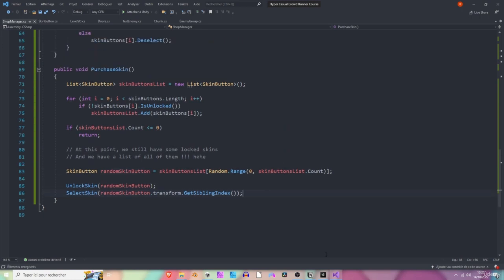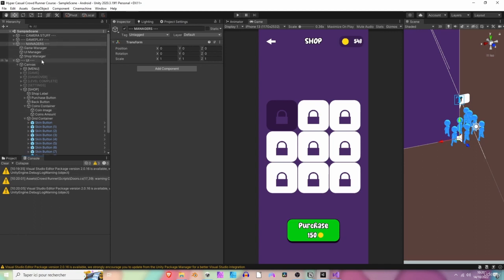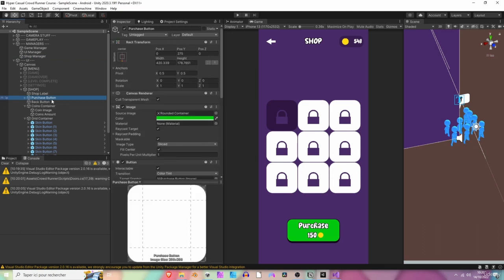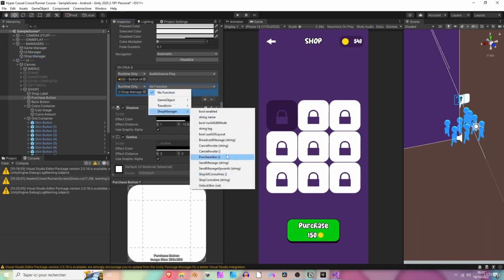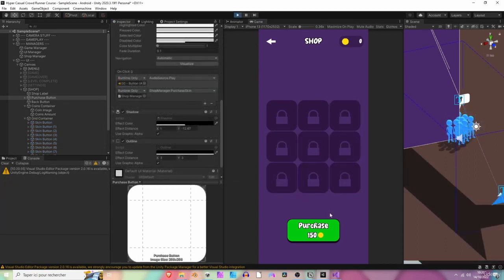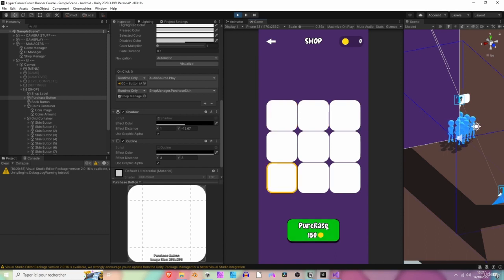Anyway, okay, cool. At this point, I think we should be okay, so let's go back to Unity. Maybe we should select our purchase button. Let's select it, and let's add a callback to the onClick event. Let's drag the shop manager, and let's add the PurchaseSkin method. Hit play. Okay, let's press it. Awesome, it has been unlocked. Let's press it again. Cool. And now you see that we are unlocking each and every skin one by one. It's not trying to unlock another skin, and the skin that is already unlocked.